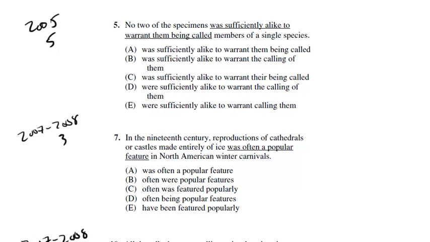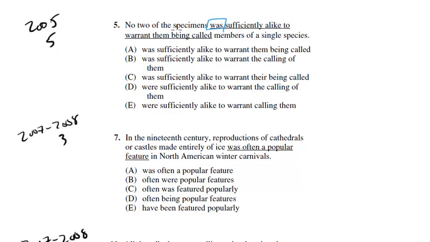Let's look at some subject-verb agreement errors in improving sentence questions. No two of the specimens was sufficiently alike to warrant them being called members of a single species. Okay, so we read the sentence and we say, well, here's a verb, was. No two of the specimens was sufficiently alike.